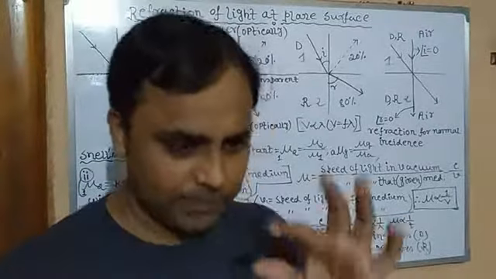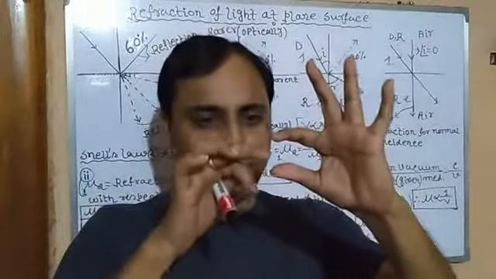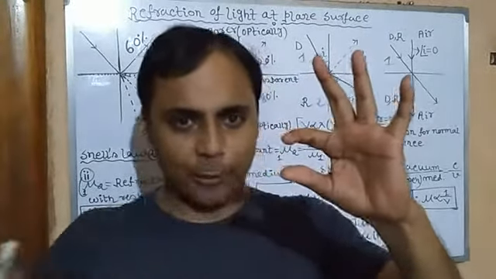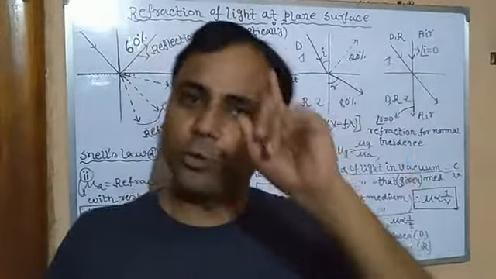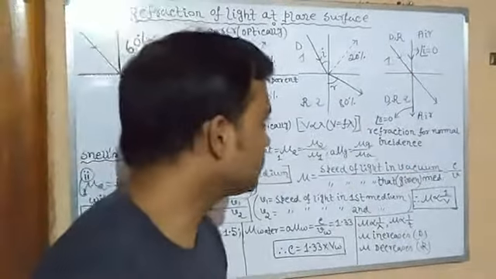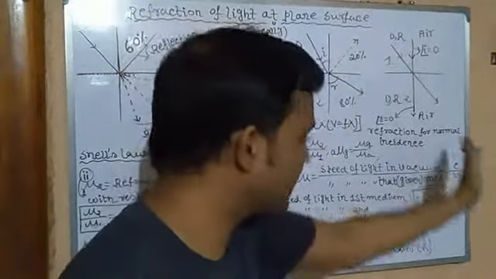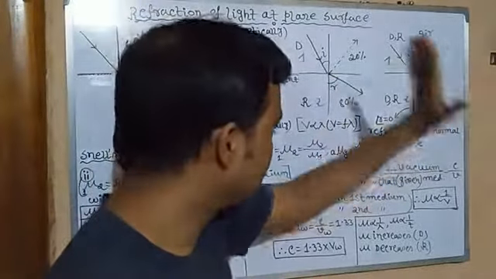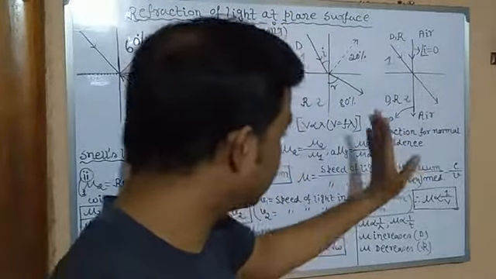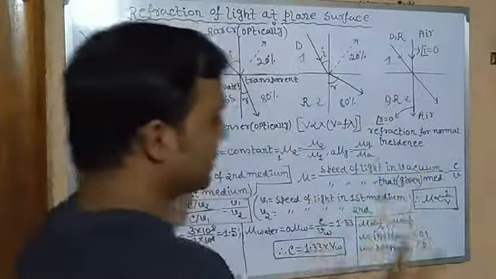It has to be thin. If it is thick, then inside there will be refraction. From rarer to denser it will bend towards, then away. Then the incident and the emergent ray will be parallel, which we will discuss in the next video. If this is a thin block, light will pass undeviatedly, as you can see. There is no change in direction, but it is refraction for normal incidence. This is the second case. So this is the first case.